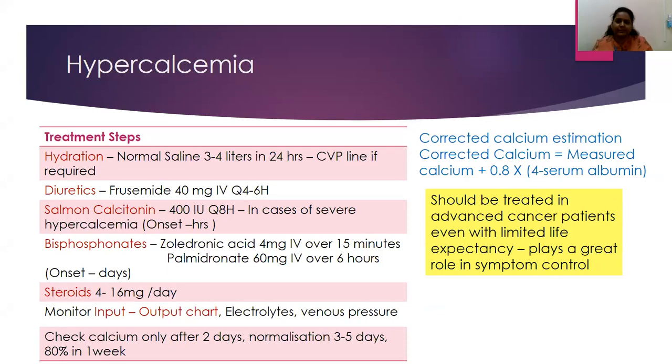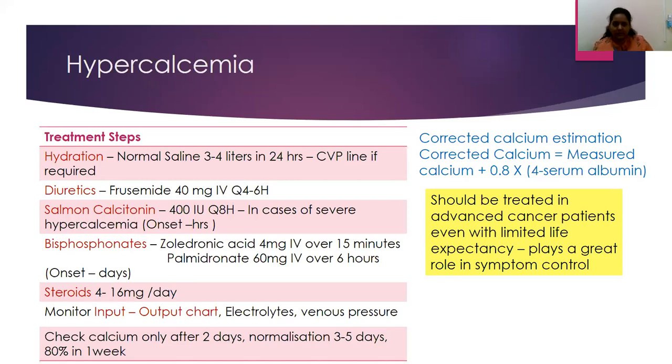The first line of management for any patient is to maintain hydration. When we start hydration at around 100 to 125 ml of sodium chloride per hour, we also need to look at fluid overload. So make sure patients are given or started on diuretics like furosemide.